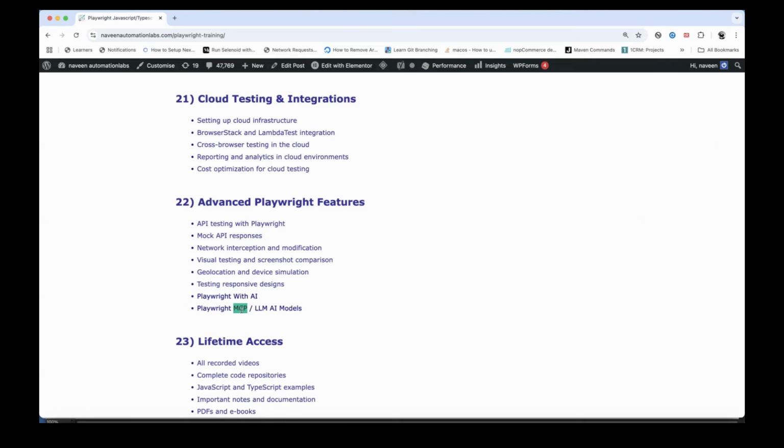This is Model Context Protocol. I can use it here. And this inbuilt server provided by Playwright, we just need to install the server for Playwright in Visual Studio Code, and then it will start working. So we will see how to integrate with AI and LLM models as well here, right? Along with API testing and everything here. And in between, if any new features become available with respect to Playwright, we will definitely try to add them here. But according to my understanding, this is a very much needed topic.